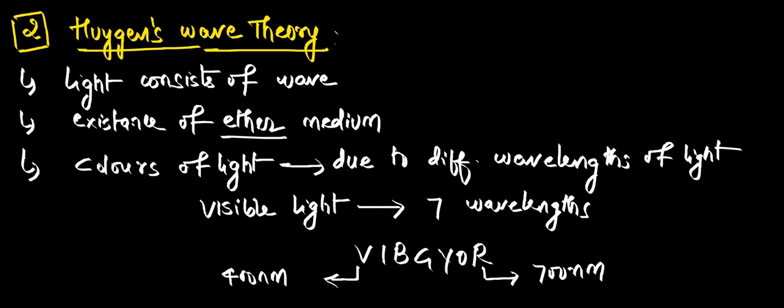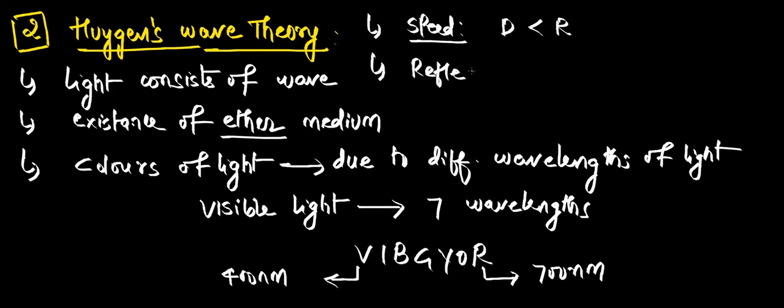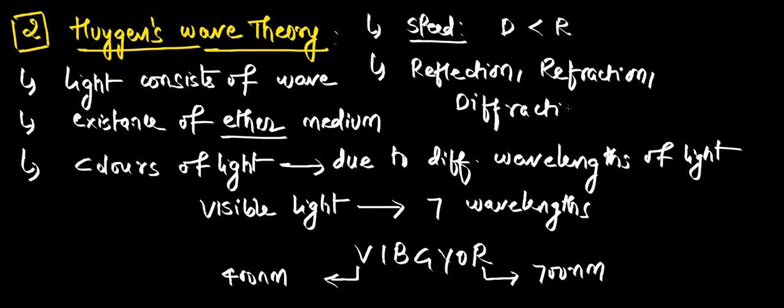And he said these points correctly. When you take speed of the light, in denser medium it will be less compared to rarer medium. Speed of the light in denser medium will be less compared to the speed of light in rarer medium. And he successfully explained reflection, refraction, diffraction, interference.